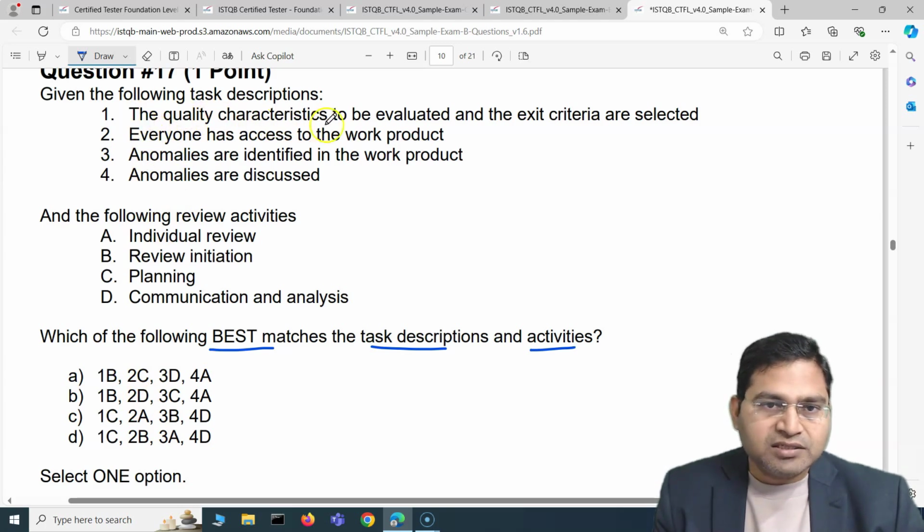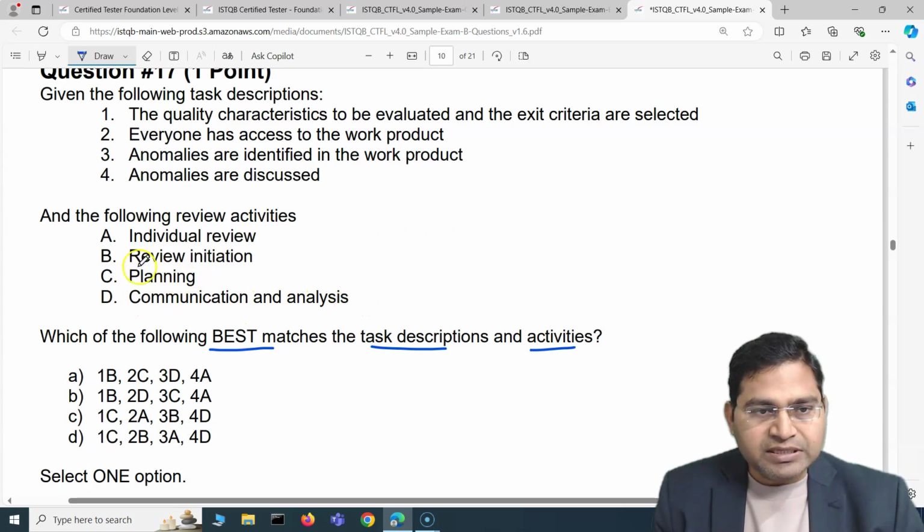So the quality characteristics to be evaluated and the exit criteria are selected. That's the task. Everyone has access to the work product. Anomalies are identified in the work product. Anomalies are discussed. Okay, so now here these are the tasks for the review activities, and then the review activities are individual review, review initiation, planning, communication, and analysis.